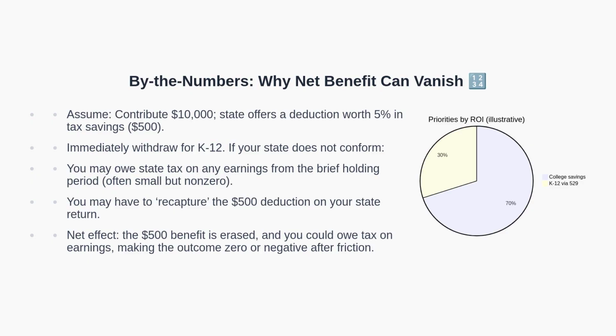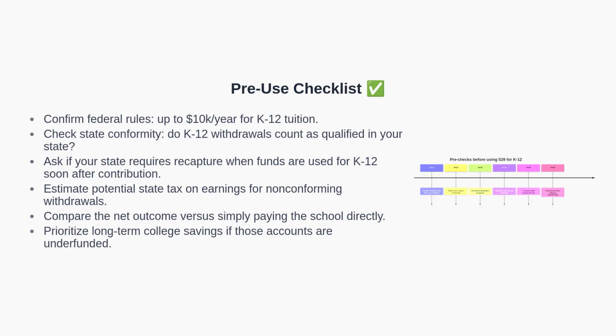The result is that the net benefit is zero or negative once all state-level mechanics are considered. Building on that, here is a practical checklist. First, confirm the federal $10,000 K-12 rule.